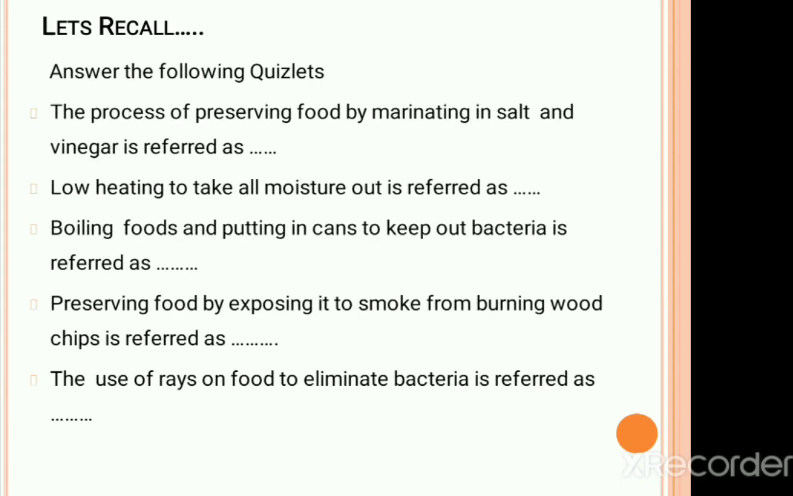Answer the following quizlets. The process of preserving food by maintaining in salt and vinegar is referred to as. Low heating to take all moisture out is referred to as. Boiling foods and putting in cans to keep out bacteria is referred to as. Preserving food by exposing it to smoke from burning wood chips is referred to as. The use of rays on food to eliminate bacteria is referred to as.